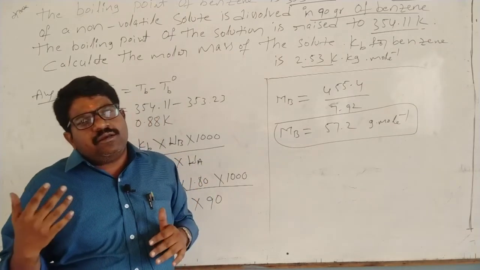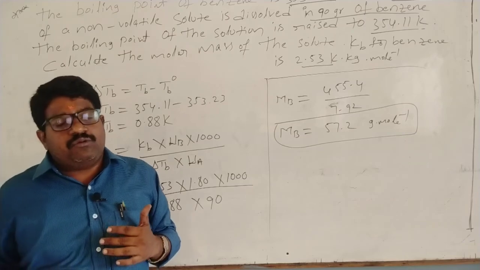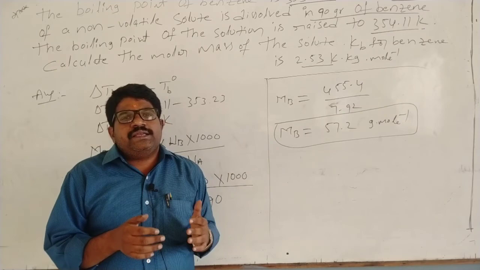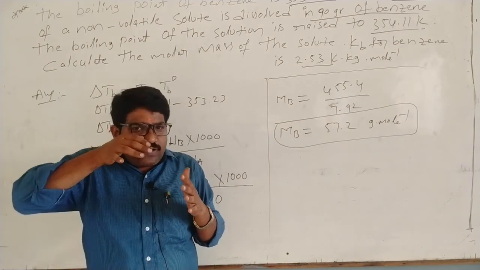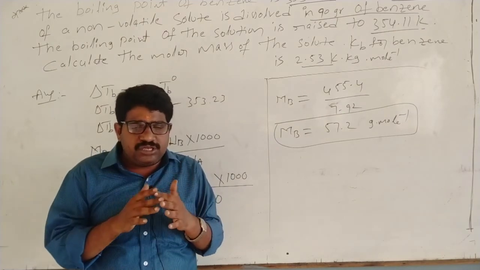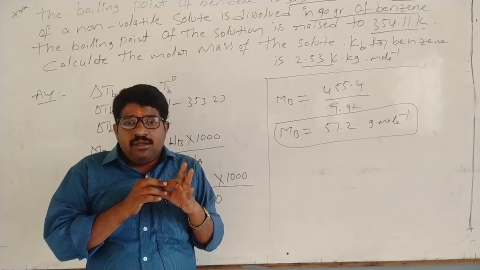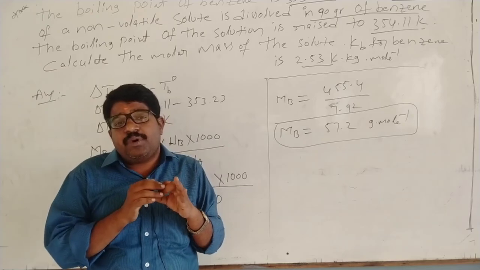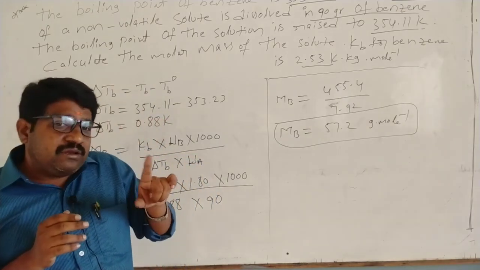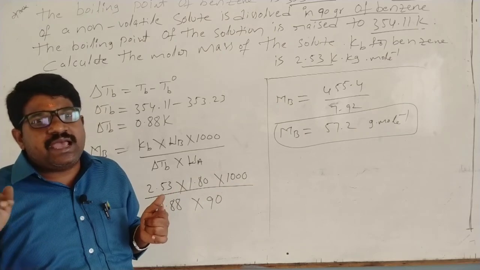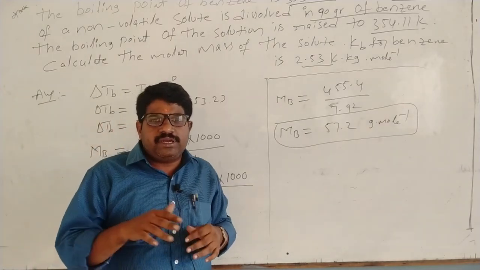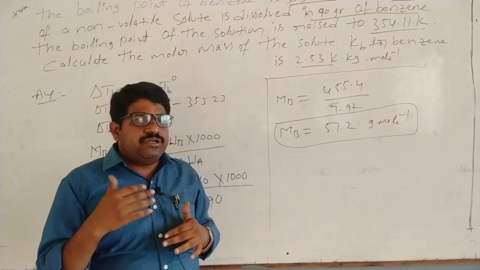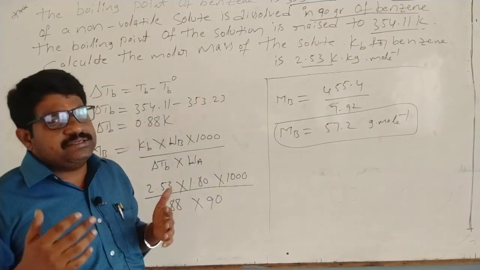Next class, what is the freezing point, what is depression of freezing point, and what is osmotic pressure. First of all, you have to know what is osmosis, osmotic pressure, and types of osmotic solutions, means isotonic, hypotonic, and what is reverse osmosis, how to desalinate, that is desalination of sea water, and we have to discuss Van't Hoff factor next class. Okay? Thank you.